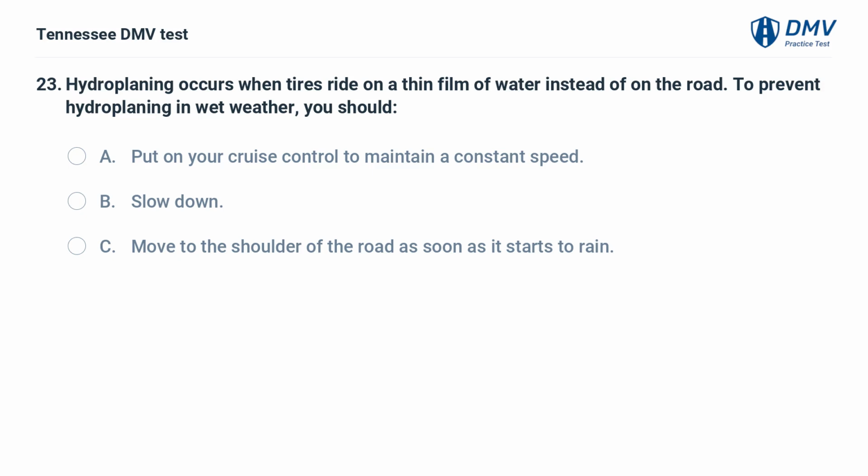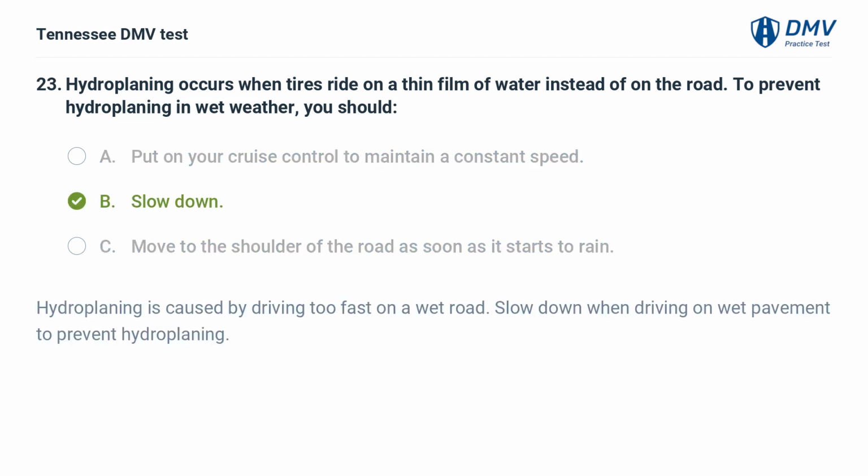Hydroplaning occurs when tires ride on a thin film of water instead of on the road. To prevent hydroplaning in wet weather, you should: A. Put on your cruise control to maintain a constant speed. B. Slow down. C. Move to the shoulder of the road as soon as it starts to rain.